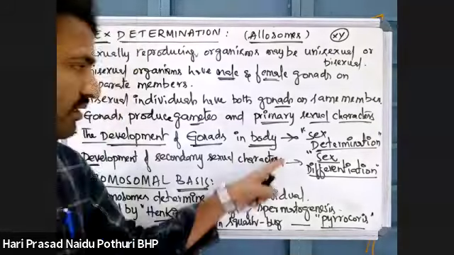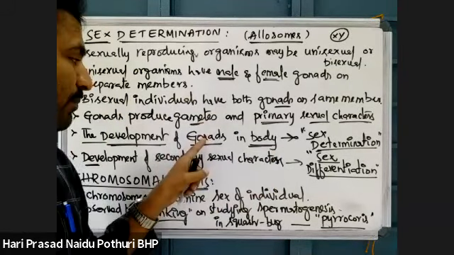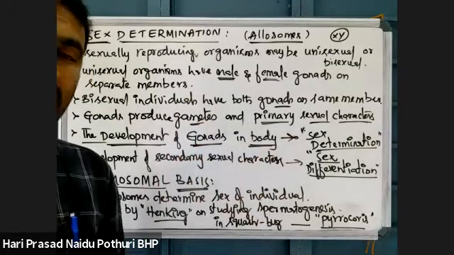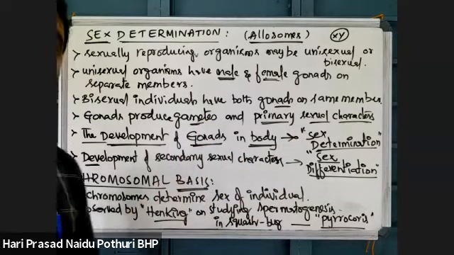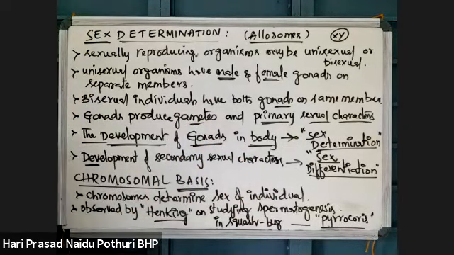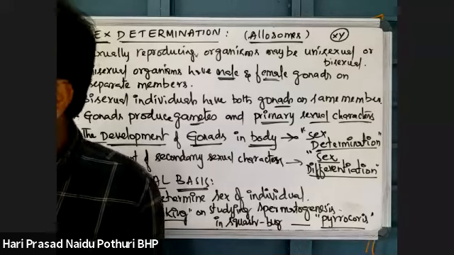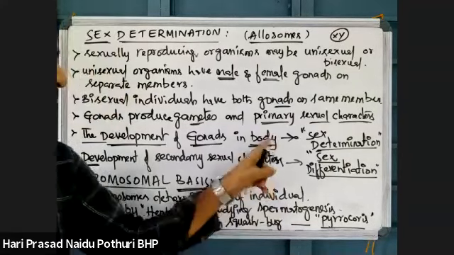What is the difference? If gonads are developed in the body, then it is called sex determination, and the formation of secondary sexual characters is different. Primary sexual characters means the presence of gonads and reproductive parts.